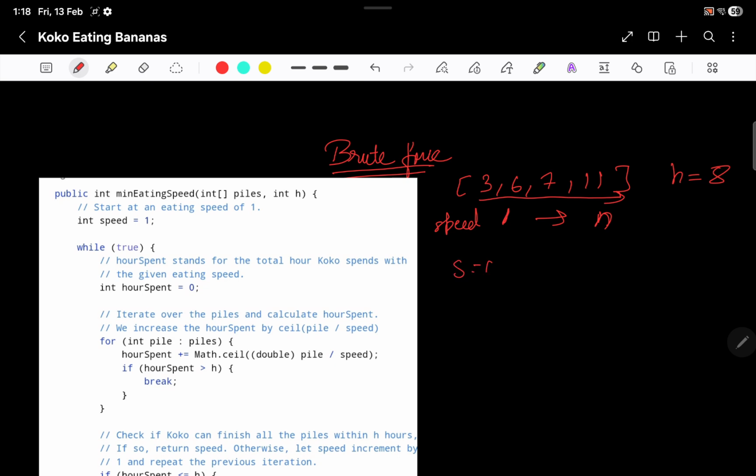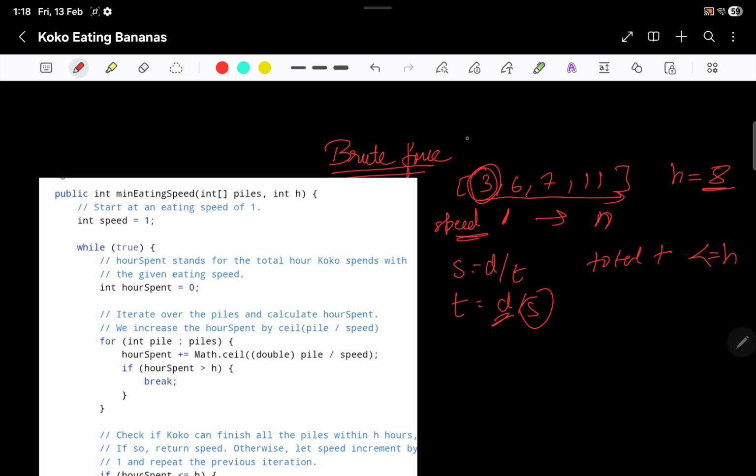Basically, speed is equal to distance upon time, right? I want to find out the total time she takes, which should be less than or equal to h, right? So t is equal to d upon s. Here distance means bananas, so she wants to cover all the bananas, and s is the speed.